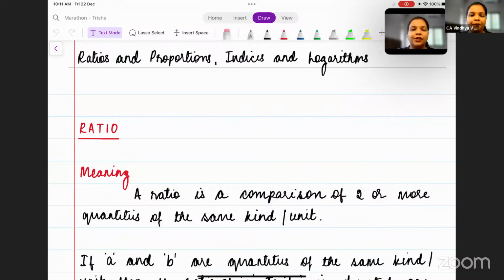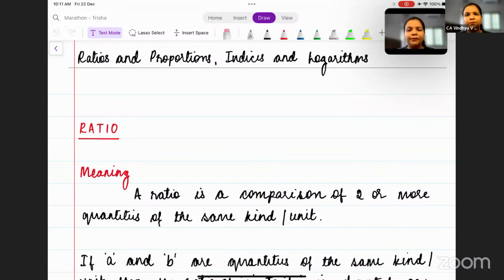Now, what is a ratio? In simple words, a ratio is a comparison, correct? Comparison of what? Let us keep it as two quantities for now. Yes, it is definitely a comparison of two or more quantities. But the very important thing here is that the quantities should be of the same unit or kind. Now, what does this mean? The quantities should be of the same unit or kind.